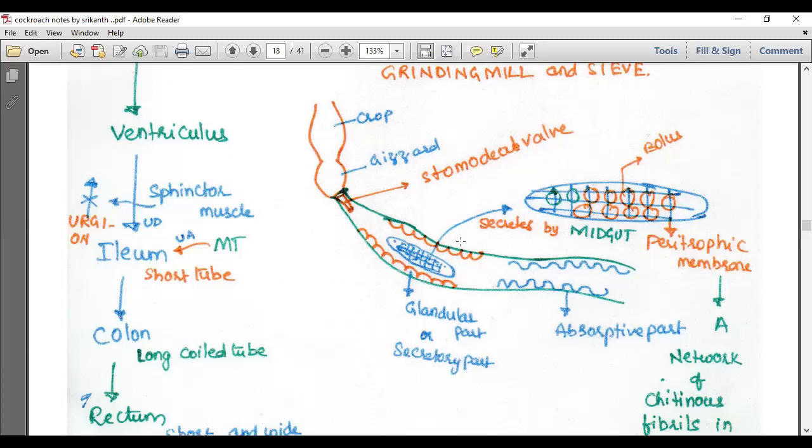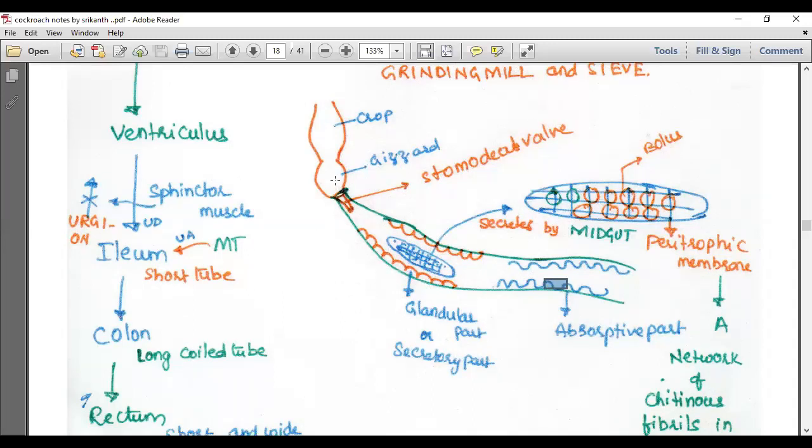So what is the function of the glandular part? It secretes the enzymes for digestion. The absorptive part is for absorption. Okay. One more specialty you can see here.